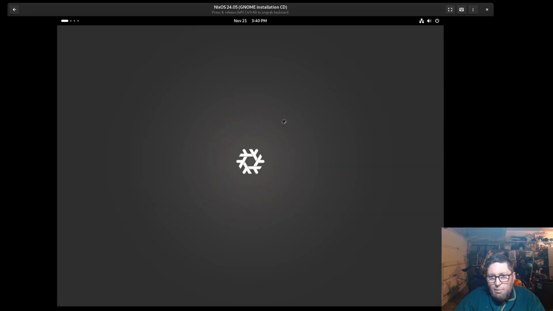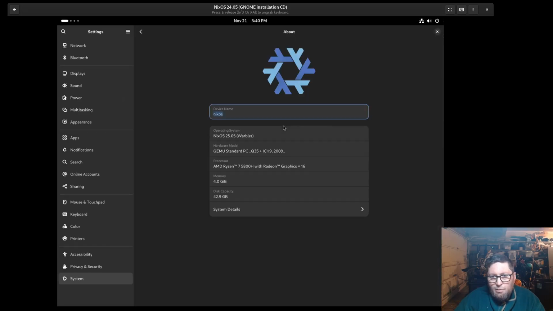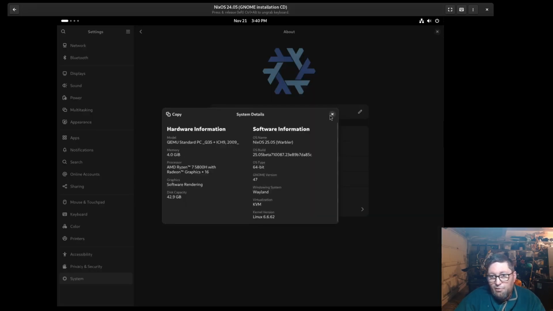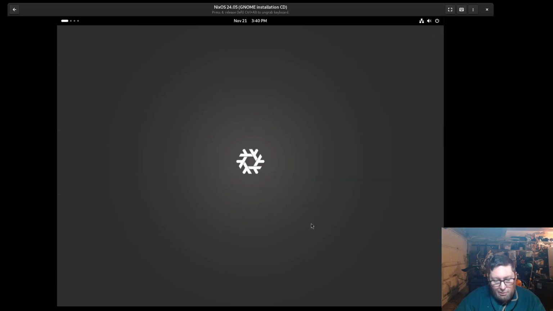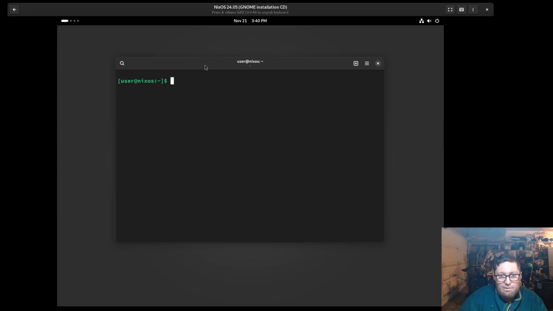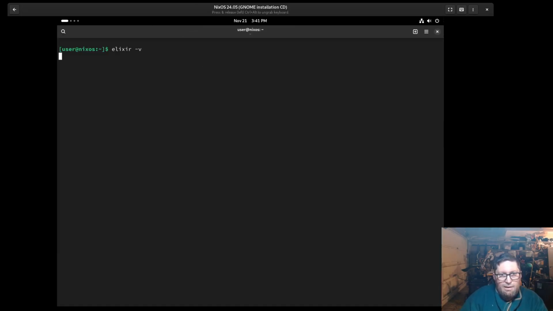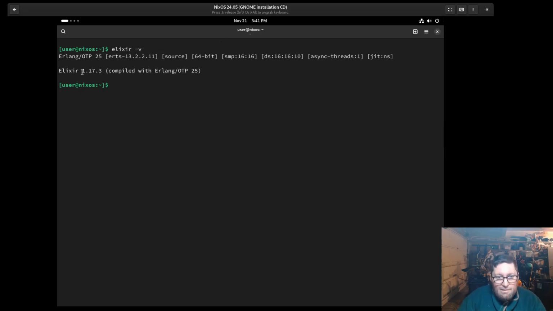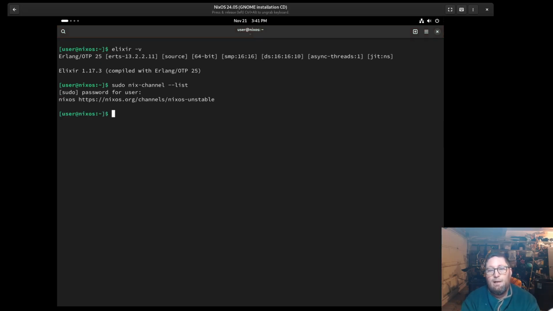So, what were we on? GNOME 46 before? Yep, so now we're on GNOME 47. So that definitely worked. Let's go into the terminal, and now our Elixir is 1.17. And if I do the nix-channel list, you can see I'm on unstable.